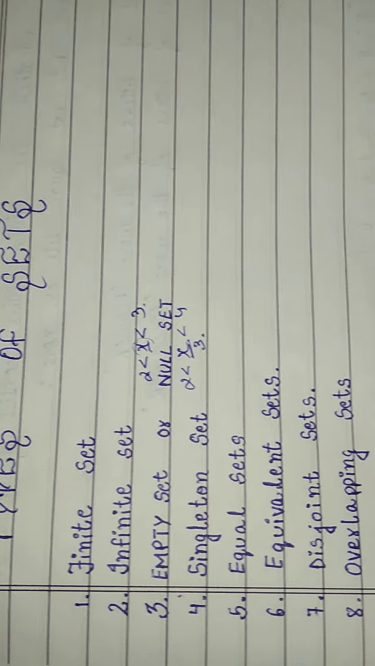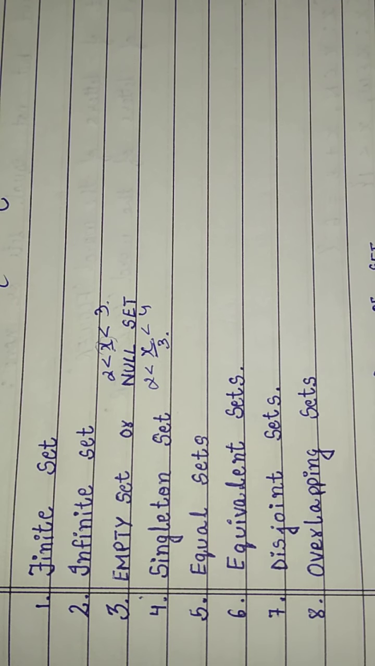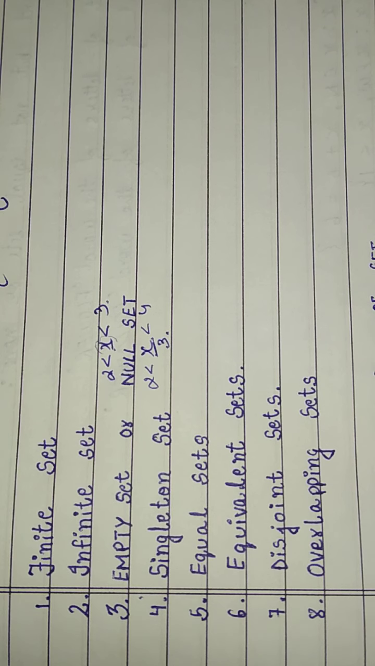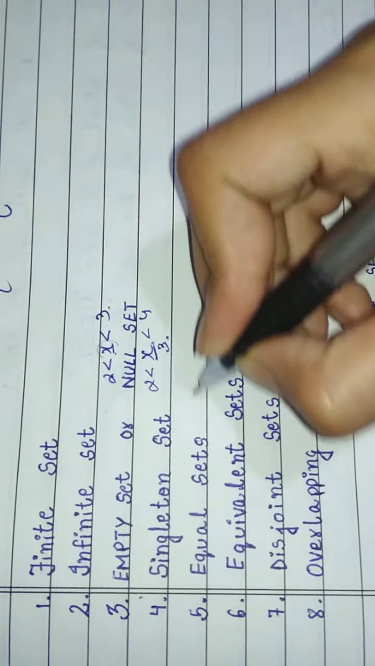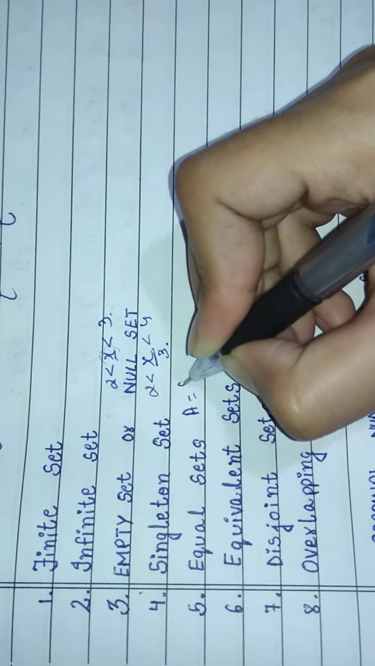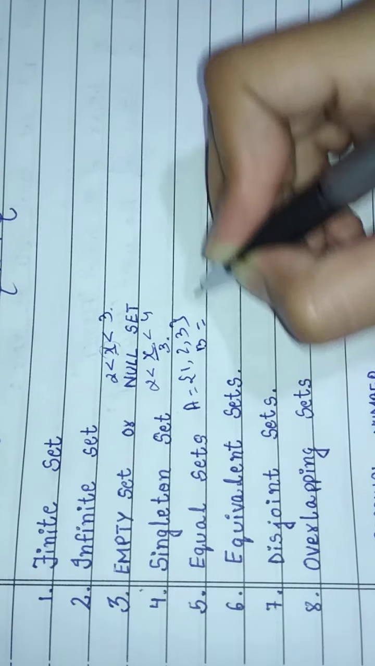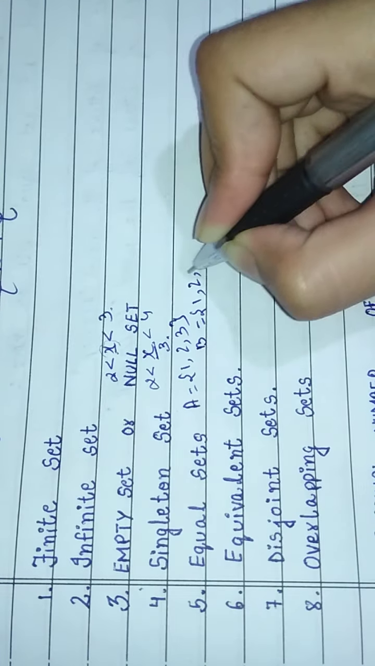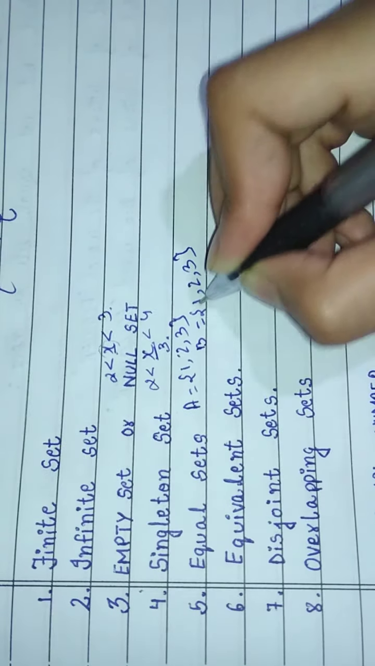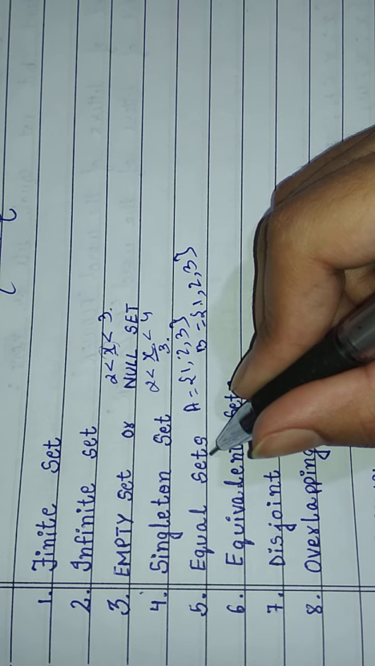Then fifth is equal sets. Two sets A and B are said to be equal if every element of A is in B and every element of B is in A. For example, see here, A is the set 1, 2 and 3 and B is the set 1, 2 and 3. Both sets are equal, so they are considered equal sets.